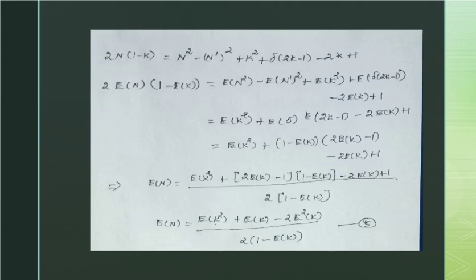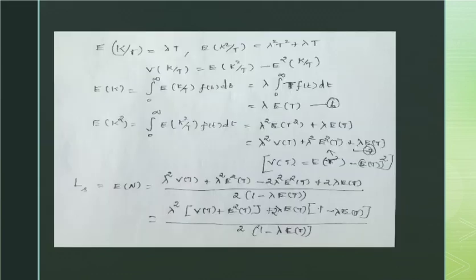So we have almost reached the Pollaczek-Khinchine formula. Now we have to find E of k square and E of k. We know that E of k given T is equal to lambda t, and E of k square given t is lambda square t square plus lambda t. So the variance of k given t is E of k square given t minus E square of k given t. This equation we know well.